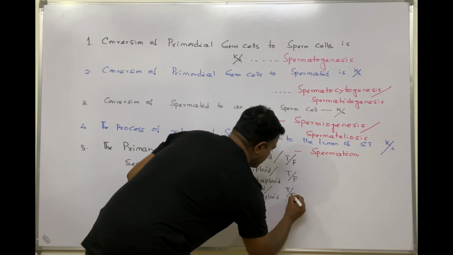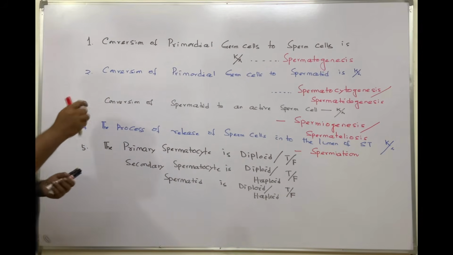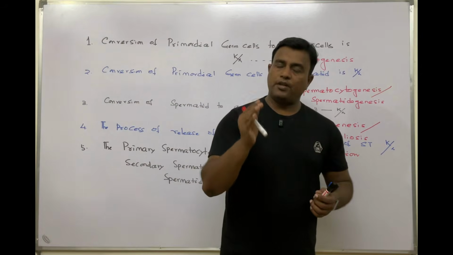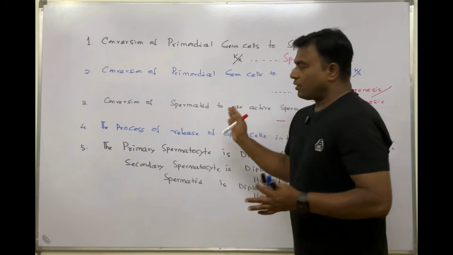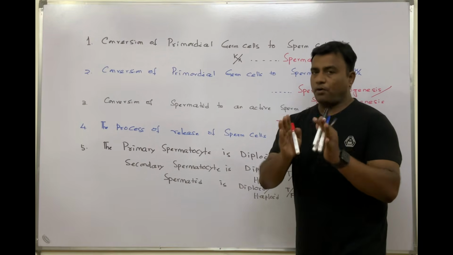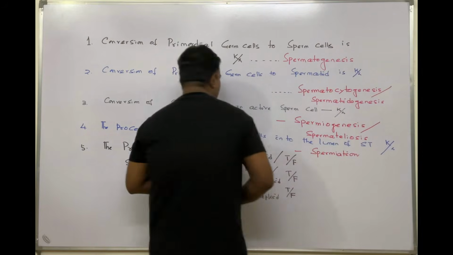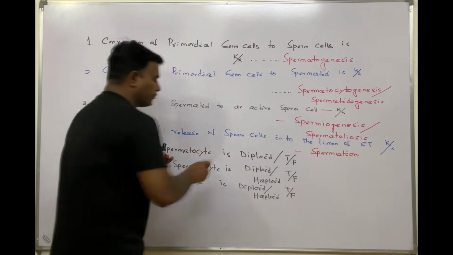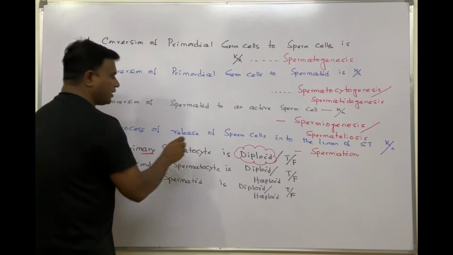So here, to answer this question, always remember the primordial germ cells are converted to different stages of spermatogonial cells, type A, type B, type C, type D. Please do not forget to visit my lecture on spermatidogenesis, spermatocytogenesis or spermiogenesis. There I have given the details. So these are produced as a consequence of mitosis. That's why they are always said to be diploid. Means till primary spermatocyte you say it is diploid.